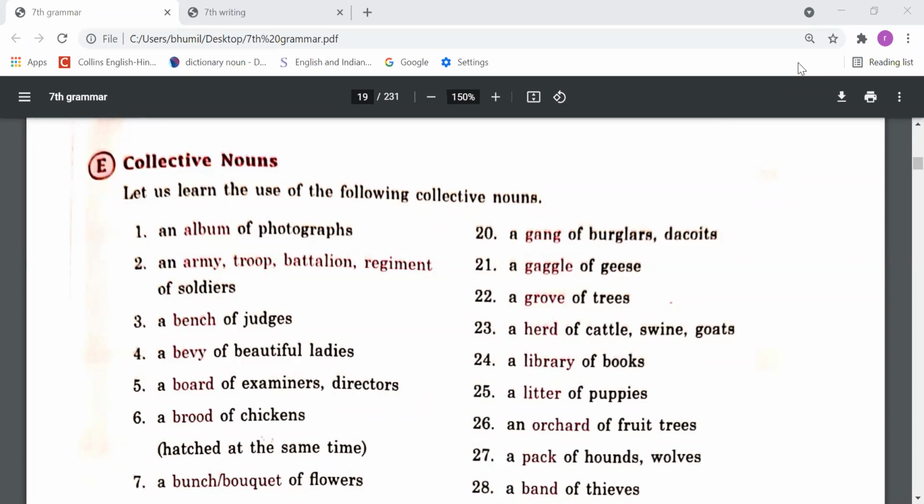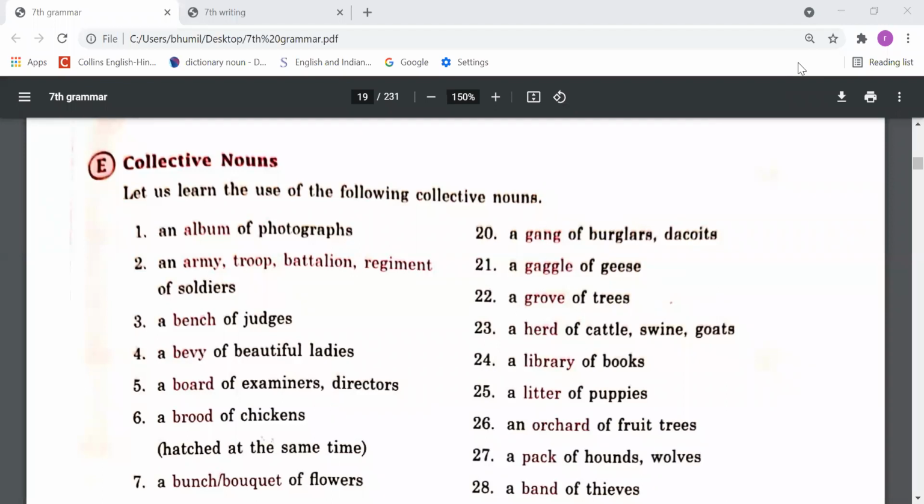Then we studied about collective nouns. The name of any group is called a collective noun. If I say class, that is the name of a group of students. If I say army, that's also a collective noun. If I say team, that's also a collective noun. A group of anything is called a collective noun.